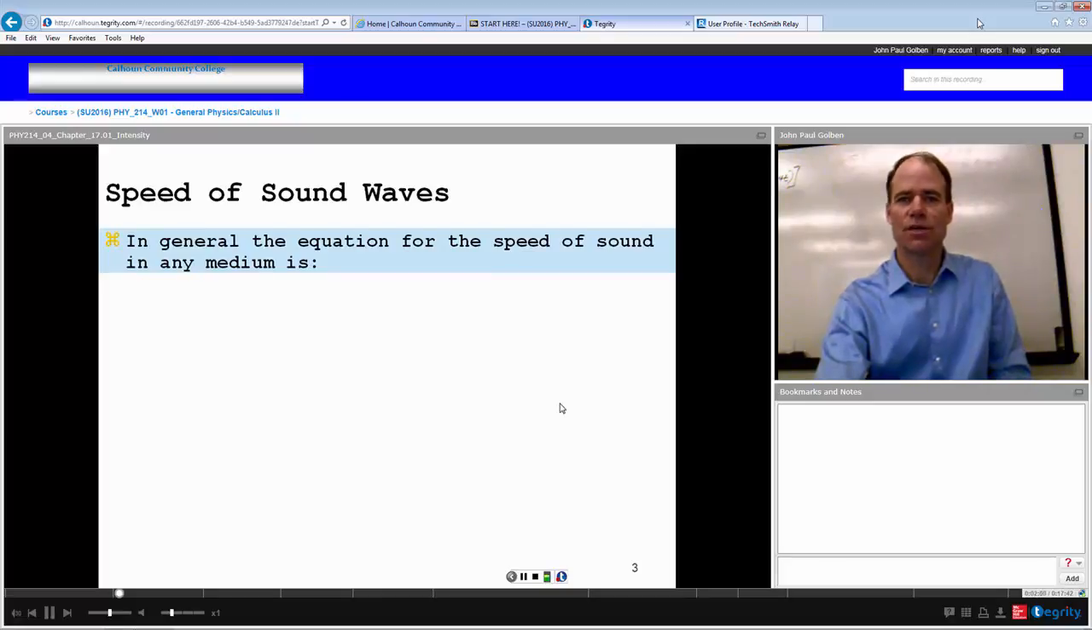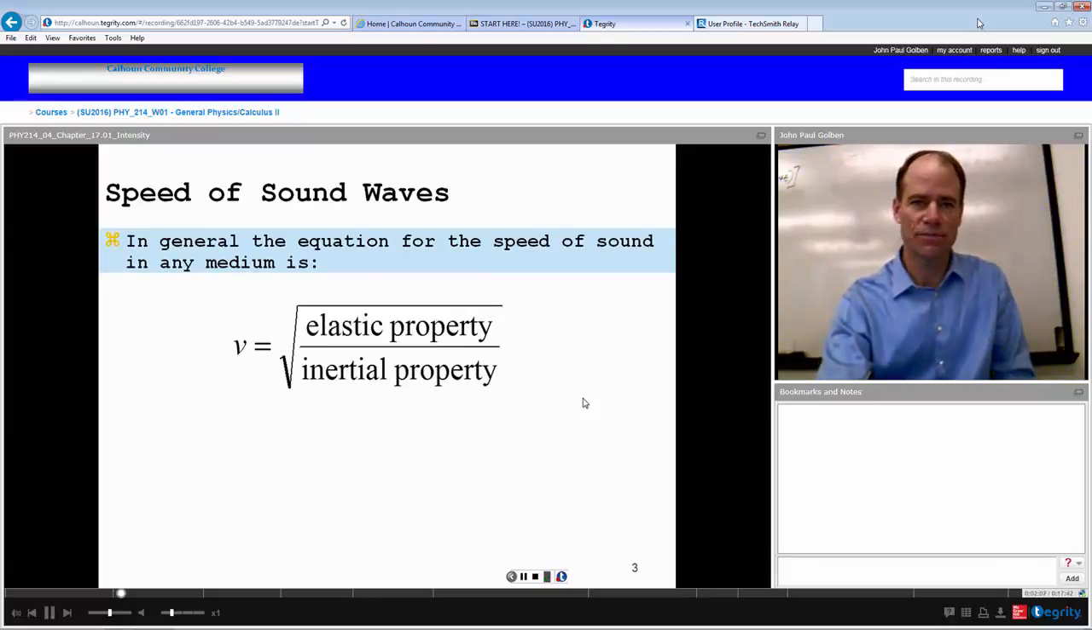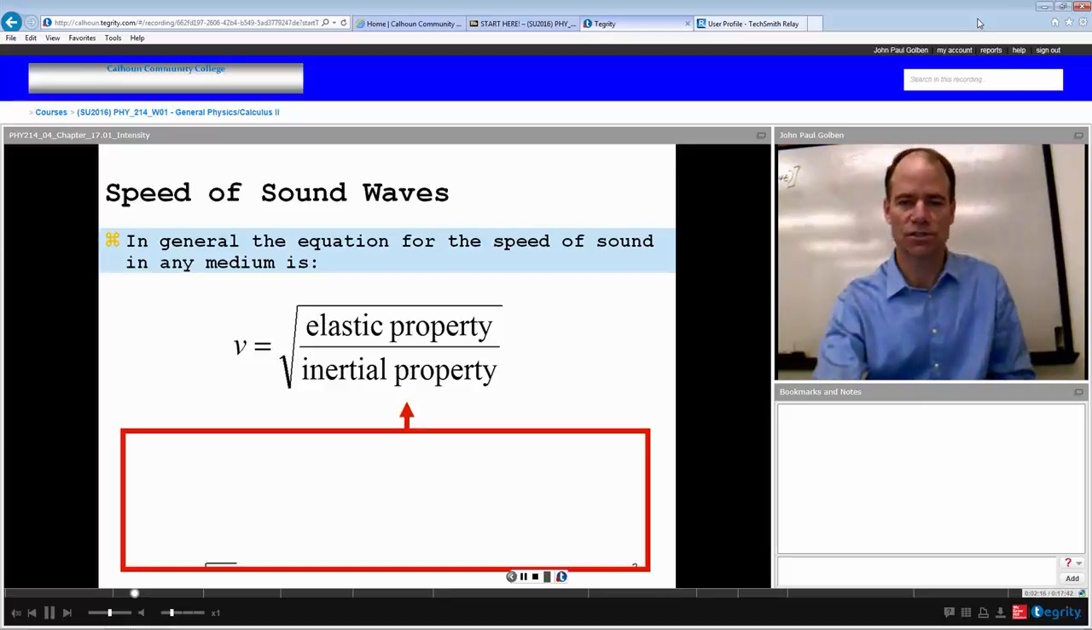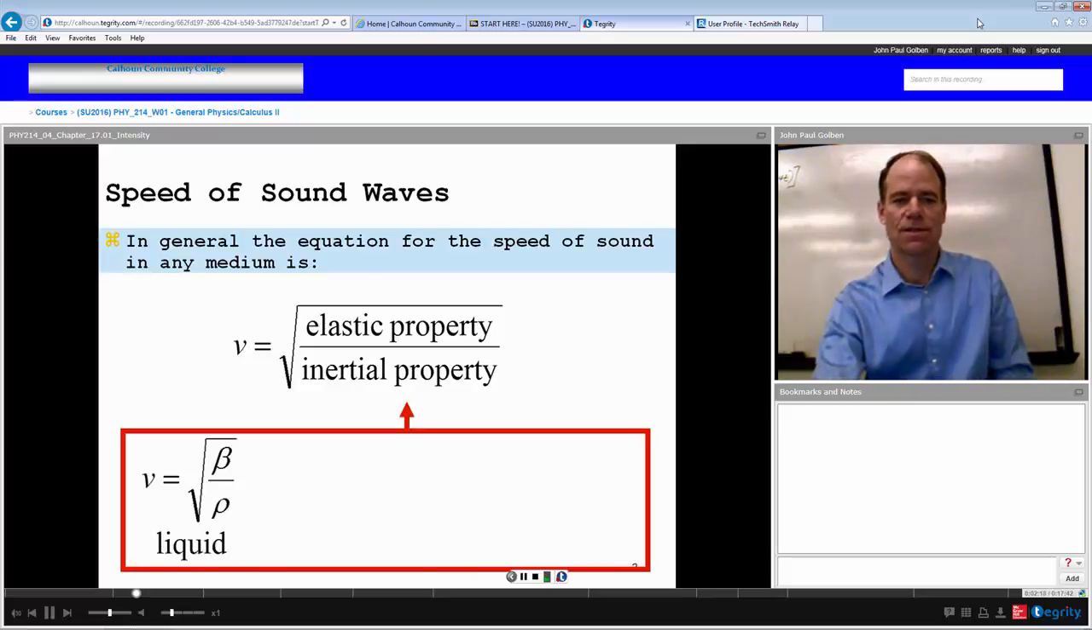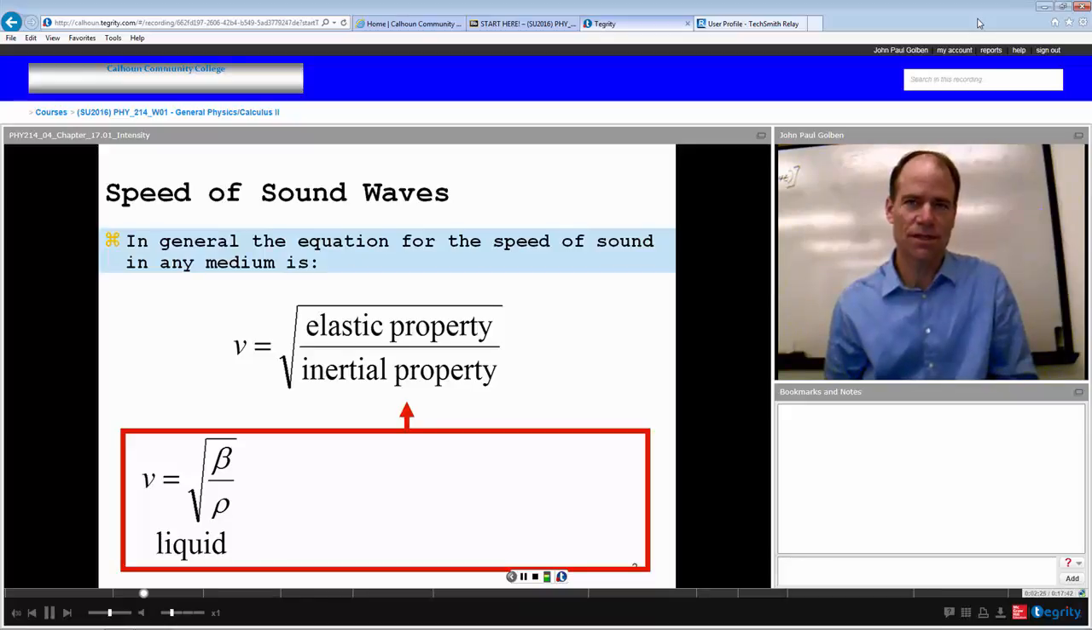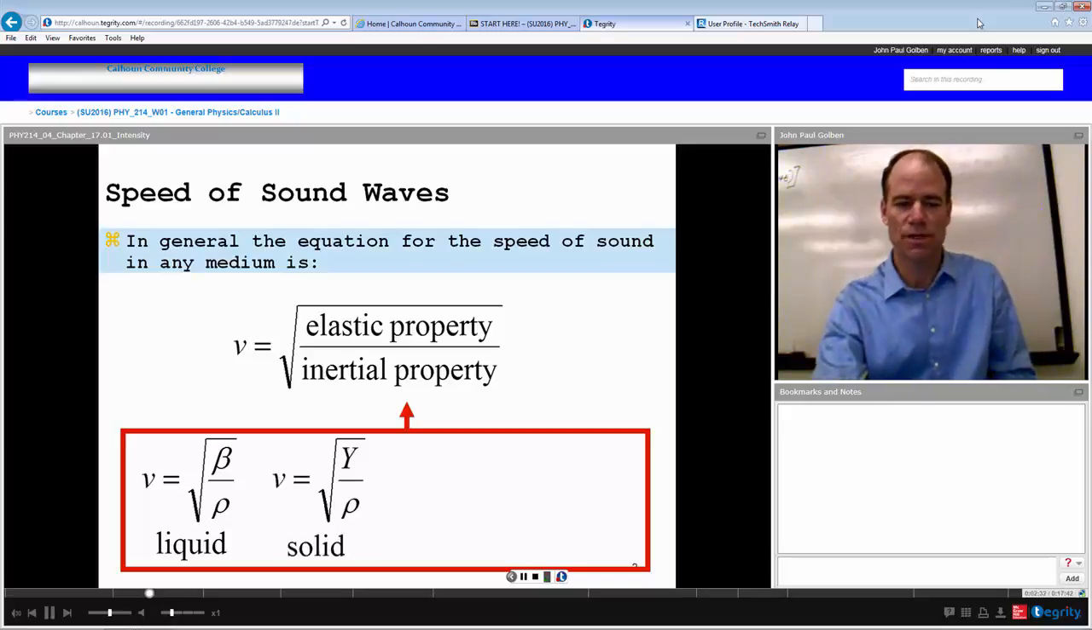In general, the equation for the speed of sound in any medium is some elastic property of the medium divided by some inertial property of the medium, square root. So the velocity of sound is the square root of elastic over inertial. For instance, in a liquid, the velocity of sound is the square root of the bulk modulus of the liquid divided by the density of the liquid. So the density being the inertial property, bulk modulus, the elastic property.